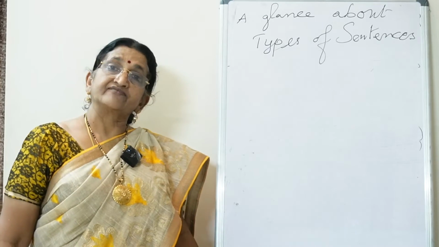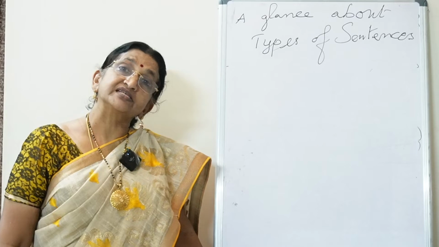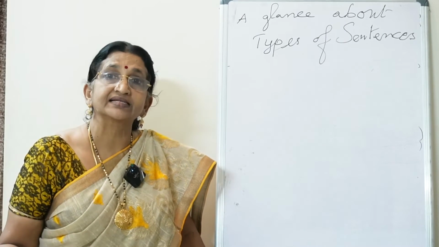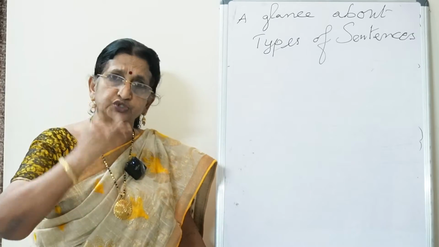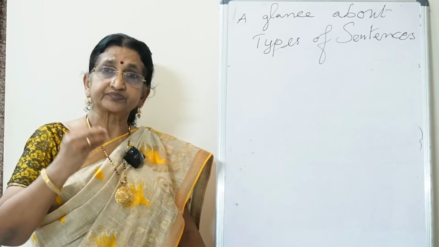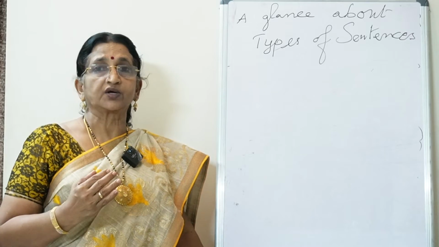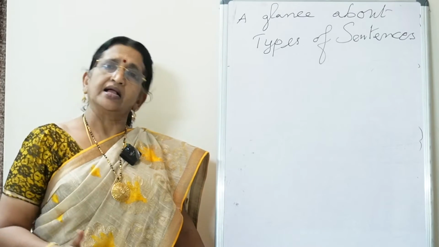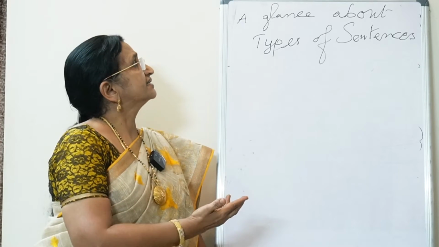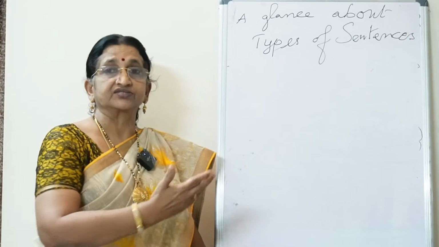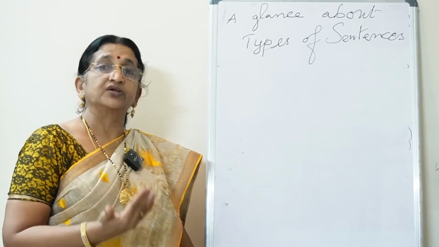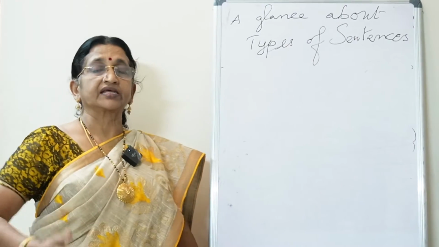Okay, we have seen about the types of sentences. All of us know the three types of sentences we usually have in our grammar classes: simple, compound and complex. We have seen a part of it, but a lot more is to be done. So we will take another glance at these three types, and look into them with some other examples.